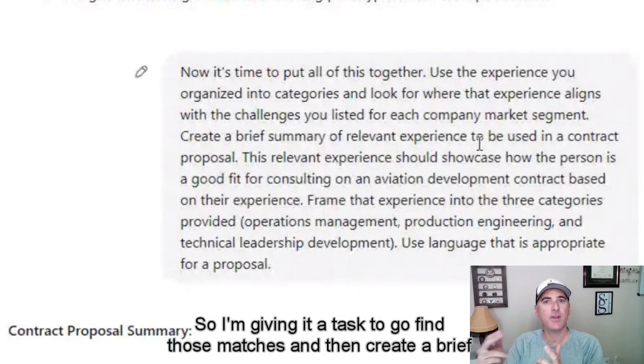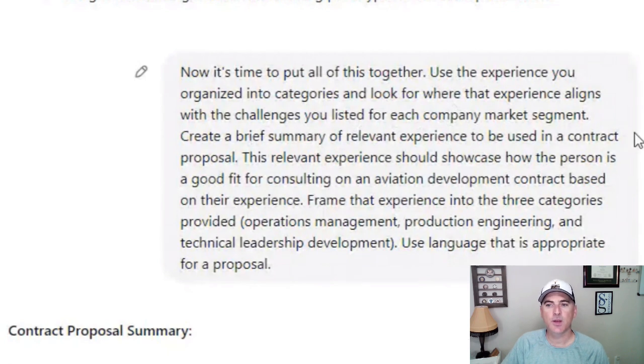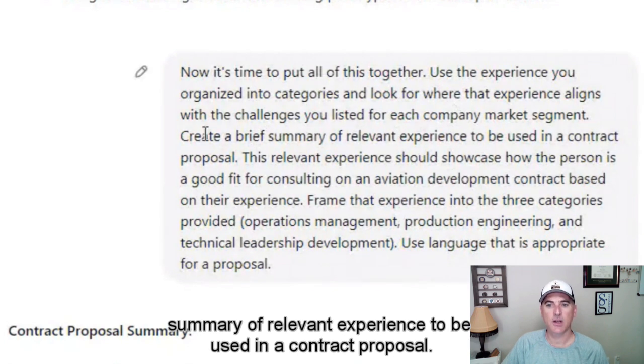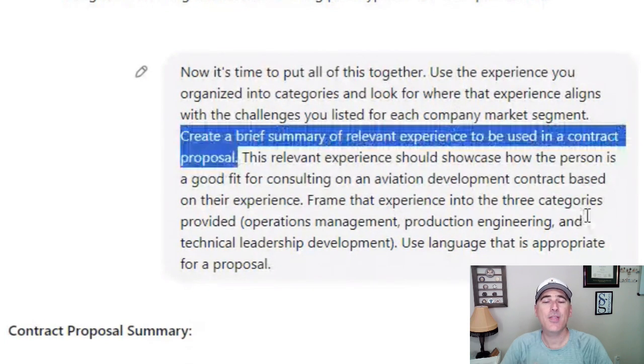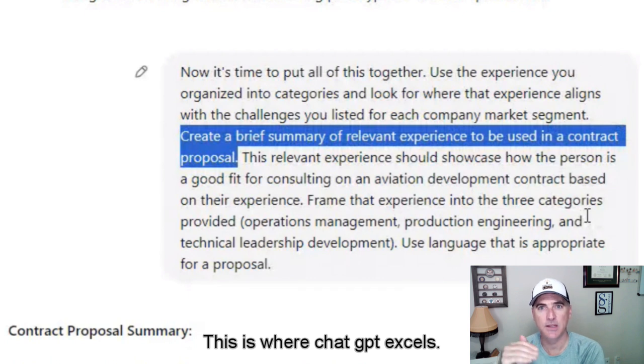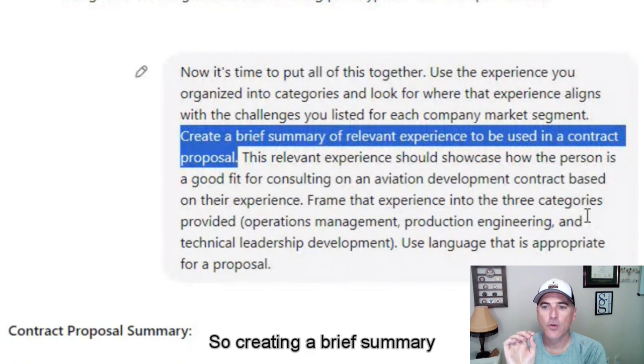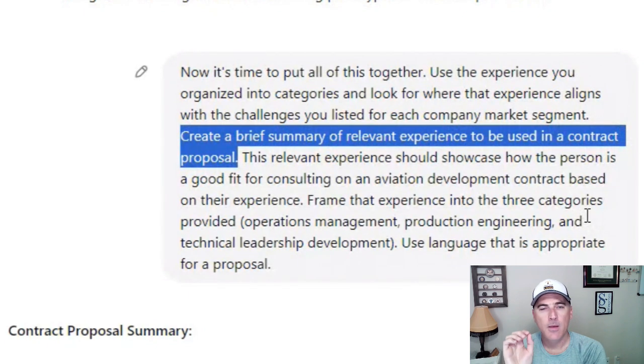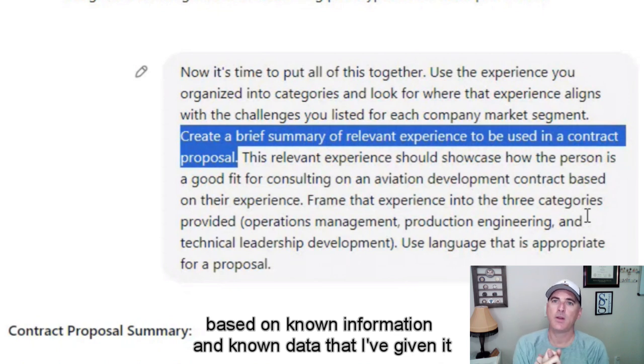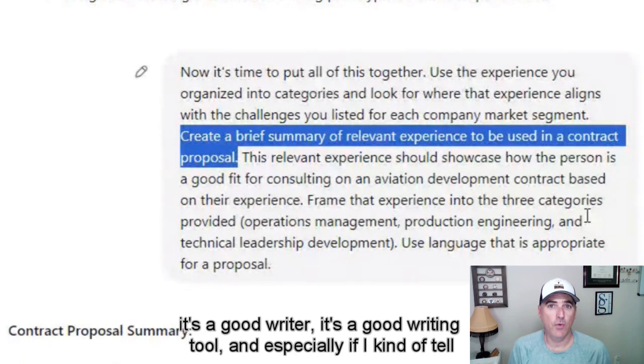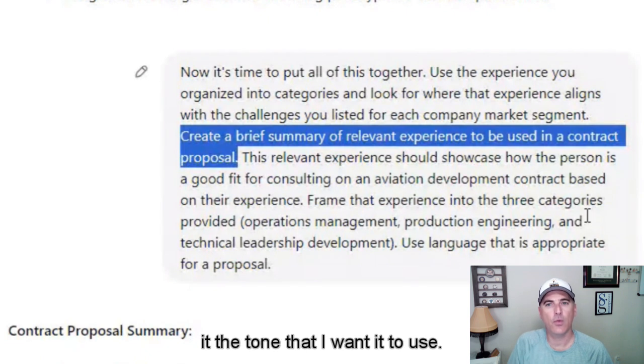So I'm giving it a task to go find those matches and then create a brief summary of relevant experience to be used in a contract proposal. This is where ChatGPT excels. So creating a brief summary based on known information and known data that I've given it, it's a good writer. It's a good writing tool, and especially if I kind of tell it the tone that I want it to use.